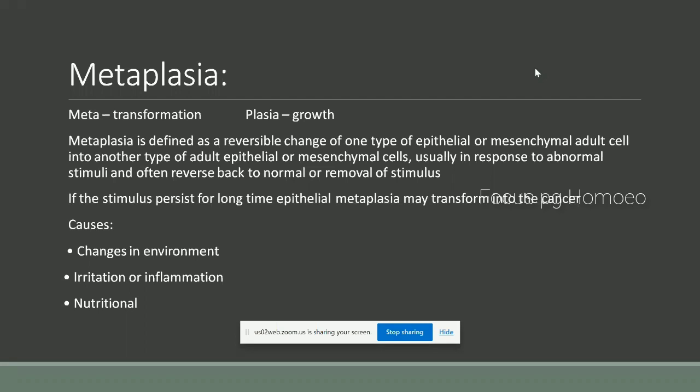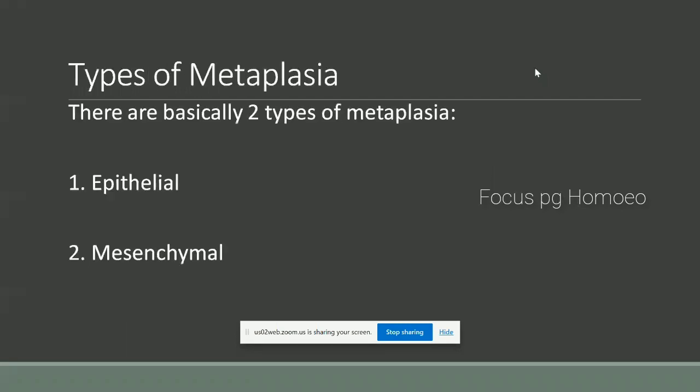Changes in environment. The next cause is irritation or inflammation. Then the next one is nutrition. So there are mainly three causes: the first one is changes in environment, the second one is irritation or inflammation, and the third one is nutrition. Okay.